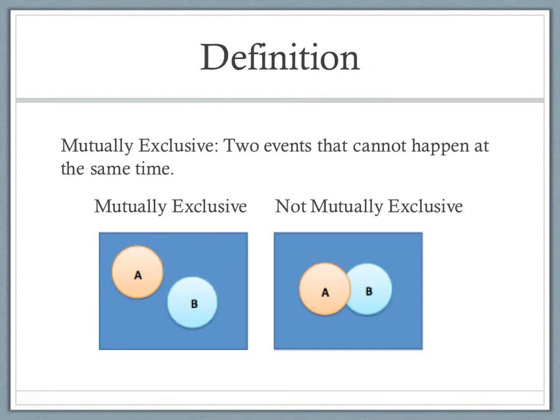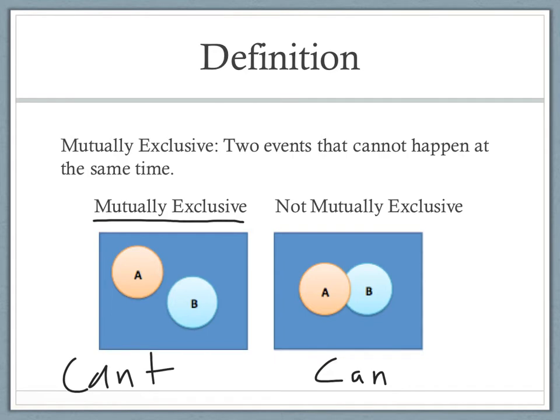Alright, now let's get into mutually exclusive. So, mutually exclusive is when two events cannot happen at the same time. So, mutually exclusive events means that they're exclusive, so they cannot happen at the same time. Not mutually exclusive means that they can. Okay? So, a mutually exclusive event would be having math first period and also having choir first period. Okay? I can't pick a student that has both of those classes first period because they're either in one or the other. So that would be mutually exclusive.